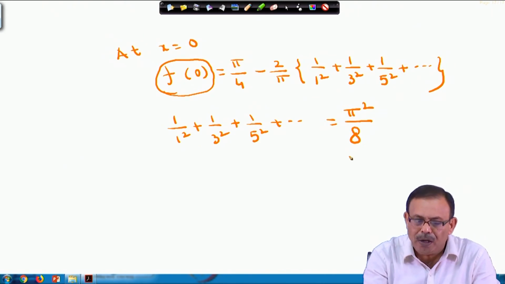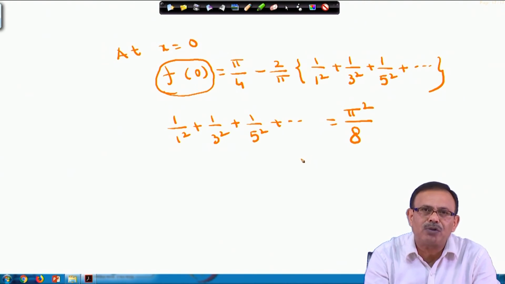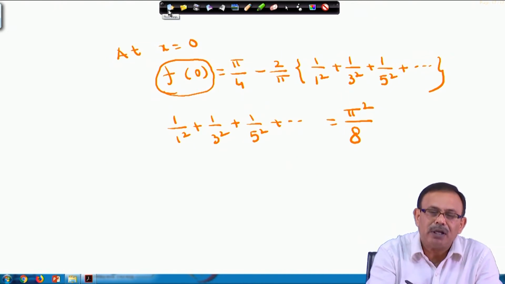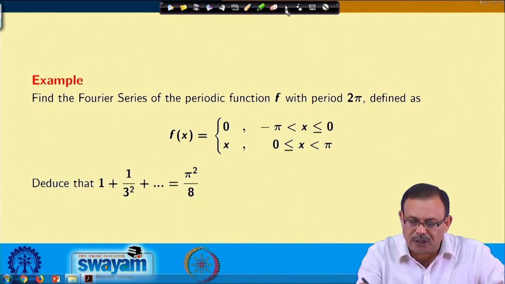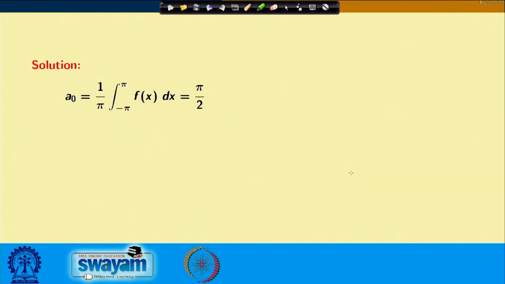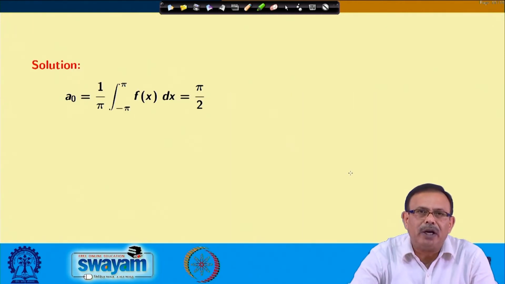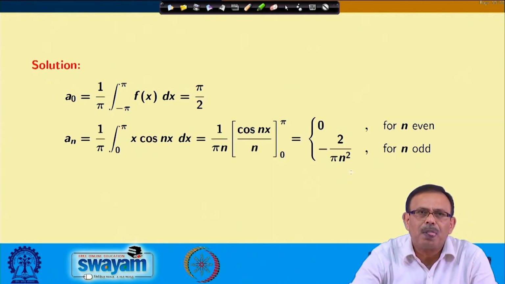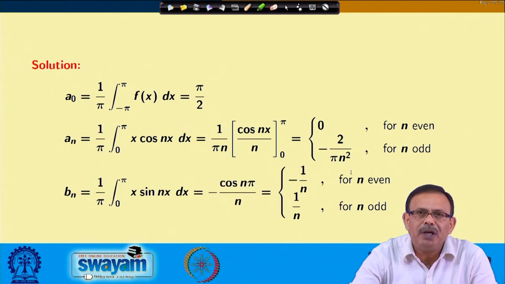By substituting that, I get the value of the series 1 by 1 square plus 1 by 3 square plus 1 by 5 square equals pi square by 8. So just let us quickly see again: a naught is this, because it is from minus pi to pi, and if I break it, it is pi by 2. a n will be this, b n will be minus 1 by n when n is even, and plus 1 by n when n is odd.